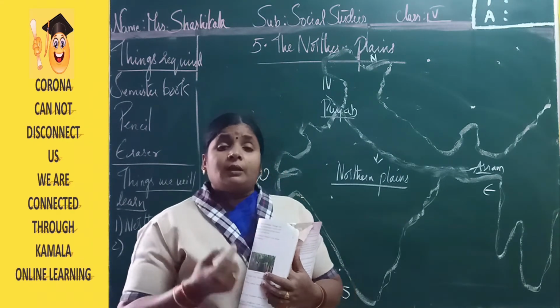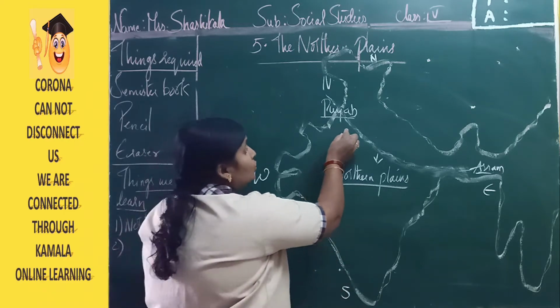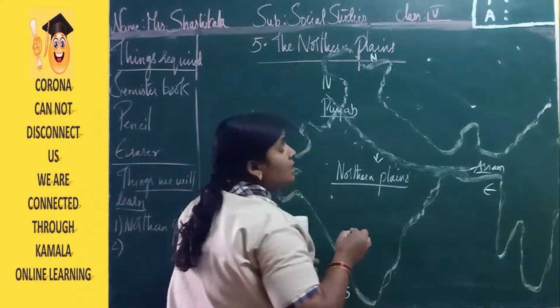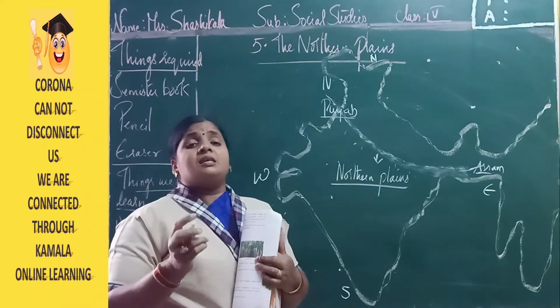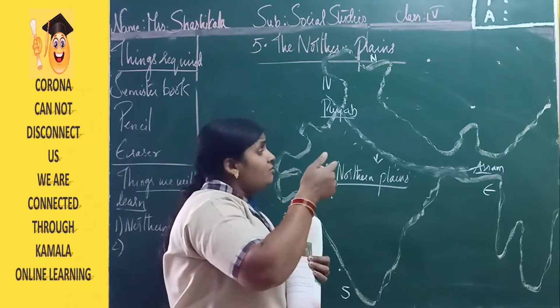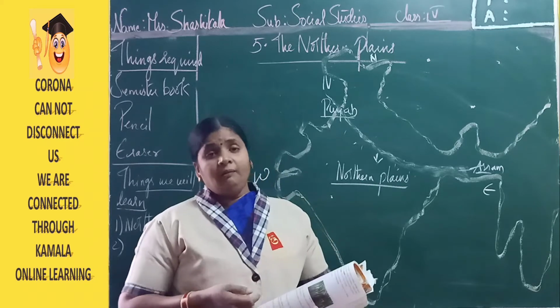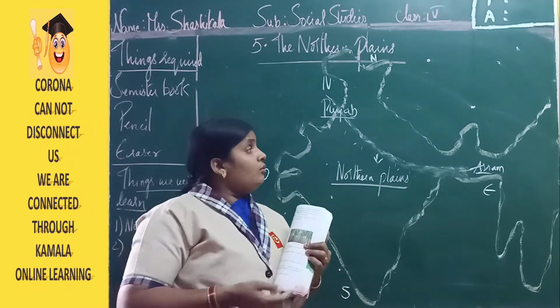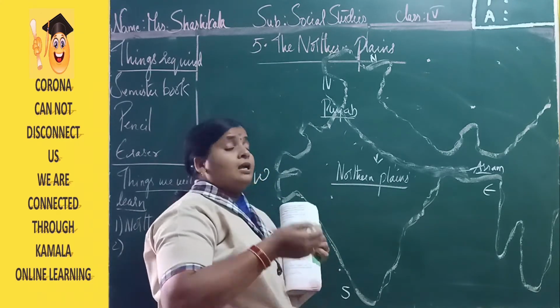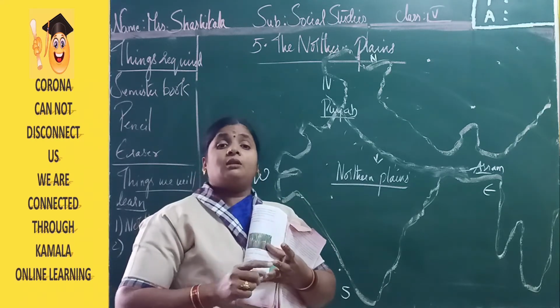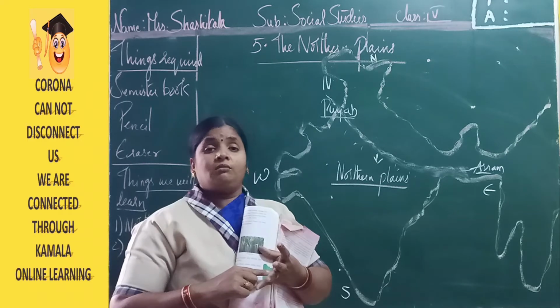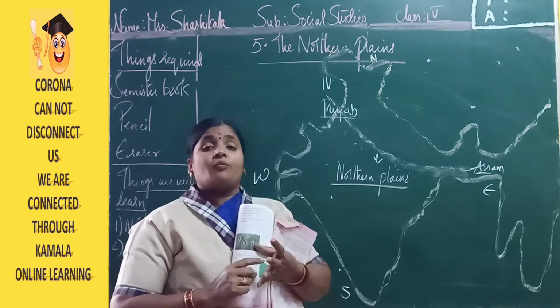The people living very near these rivers started cultivating crops. That is the reason the people mostly started settling in this plain region. Once they settled there, they started cultivating crops, growing different types of crops.